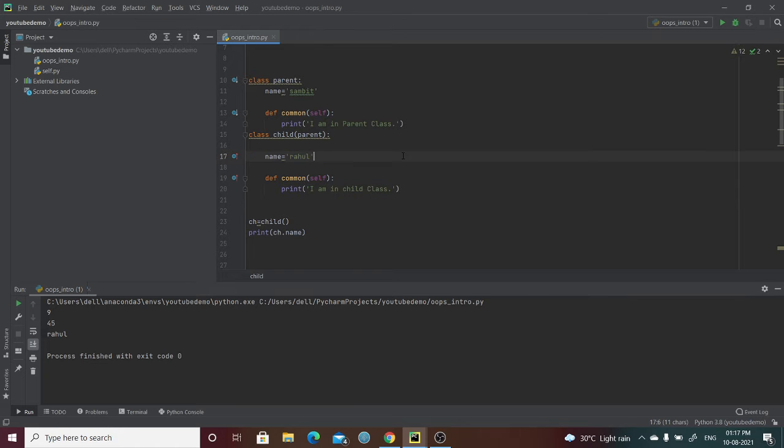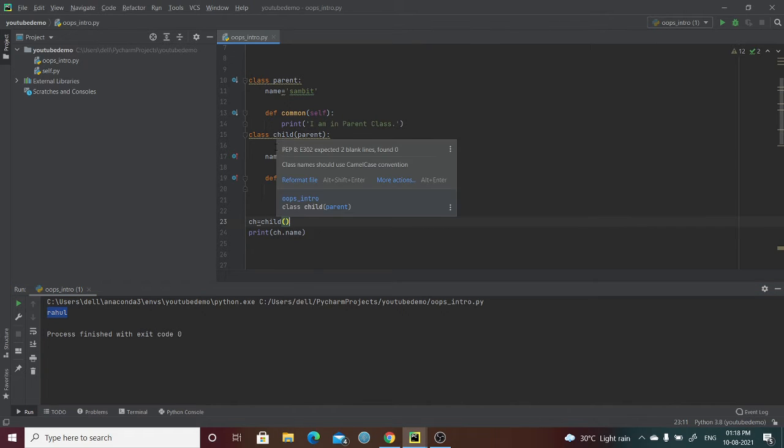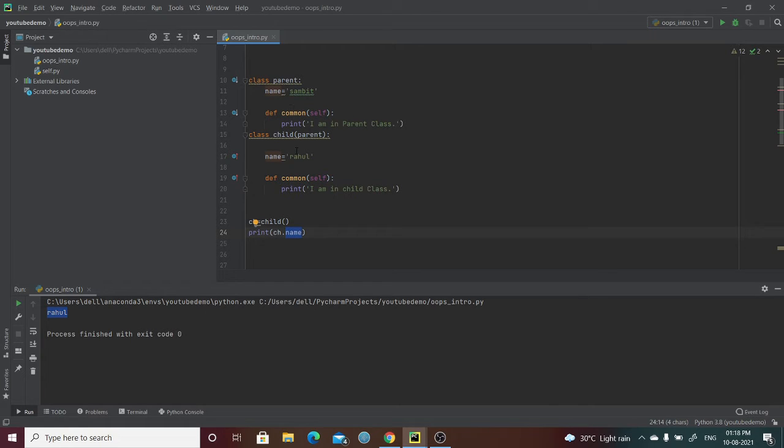So it is printing Rahul, right? Because whenever you create an object for the child, it will go to the child class. Then it checks whether this particular variable is available in your child class or not. Actually, it overrides the parent class variable. So if you can check.